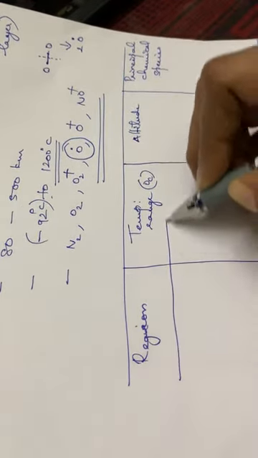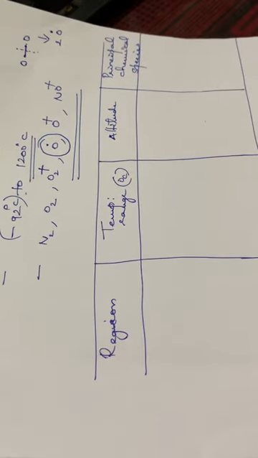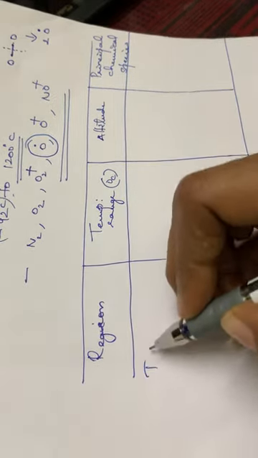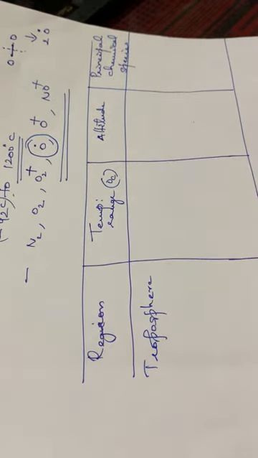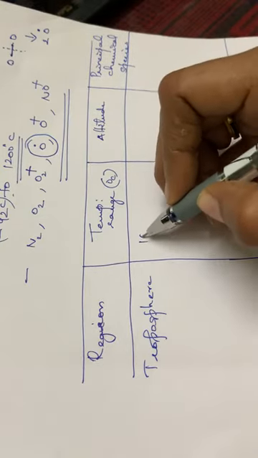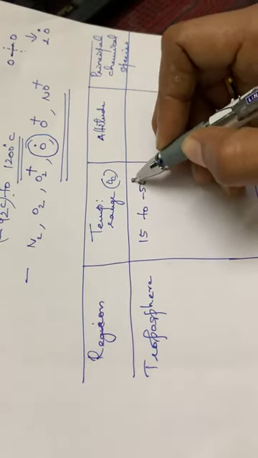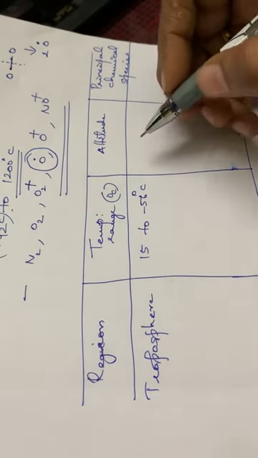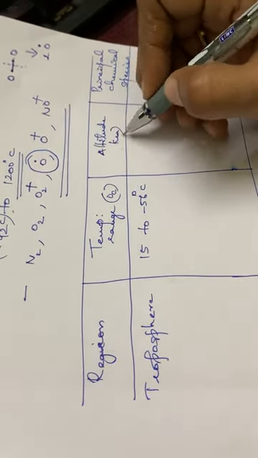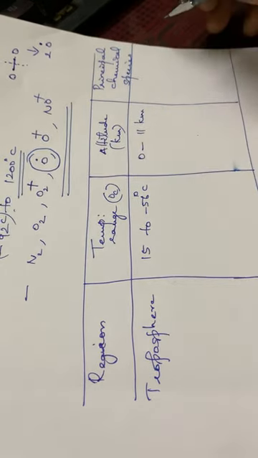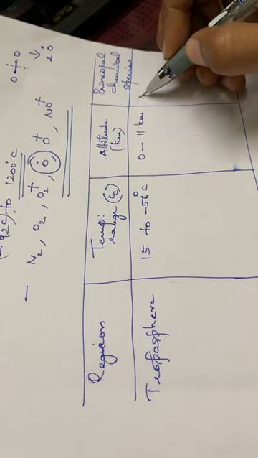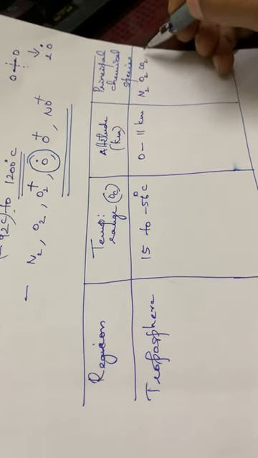So by studying this table as well as the graph I had drawn earlier, you will be thorough with these four different layers of atmosphere. Okay, so the lowest layer, that is the troposphere. First you have to write it in order. The first one is the troposphere, and the temperature range is from 15 to minus 56 degrees Celsius. The altitude or height range, in kilometers, is from 0 to 11 kilometers. Then the significant chemical species present here are nitrogen, oxygen, carbon dioxide, water. Okay.